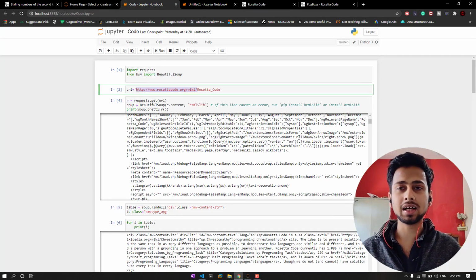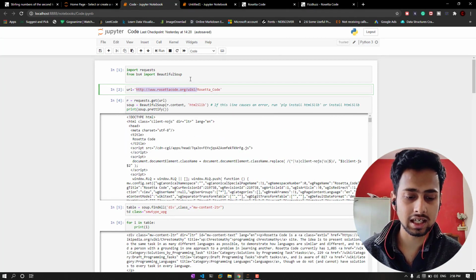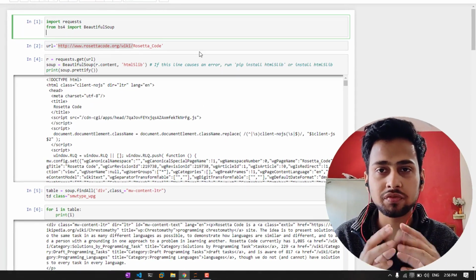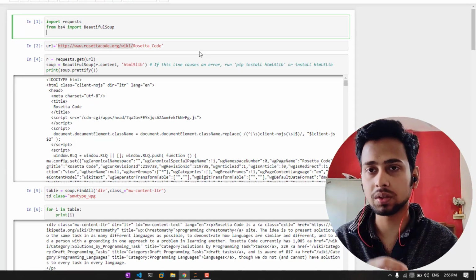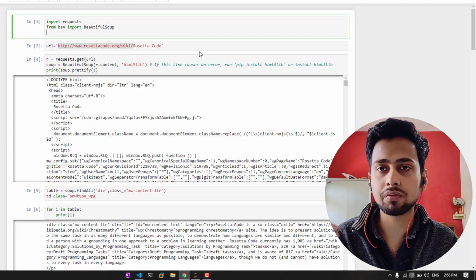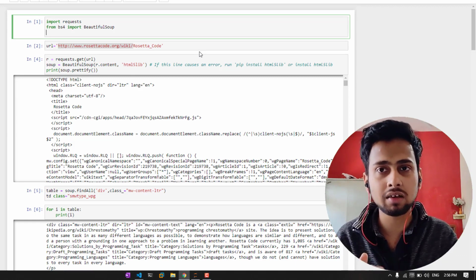Let's start by looking at the very basic thing, the two libraries that we are going to use. The first is requests and the second is Beautiful Soup. The work of the requests library is to get the data from the website. Here we are requesting data from the website.